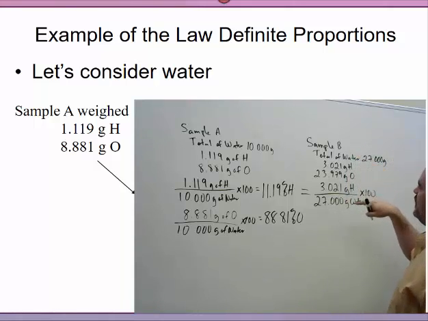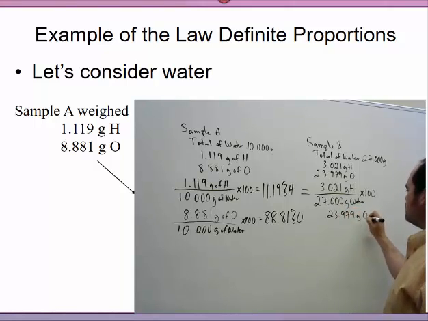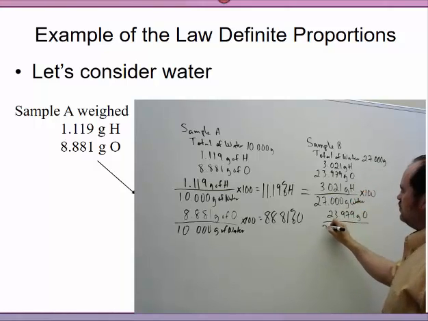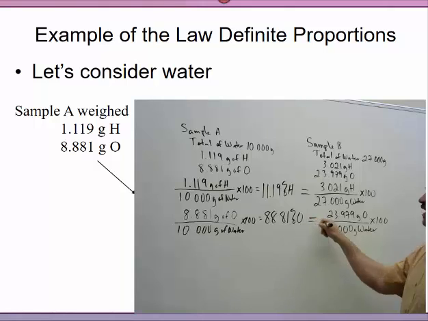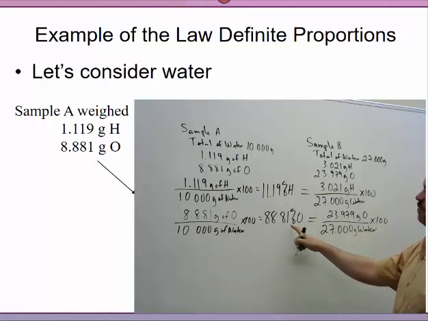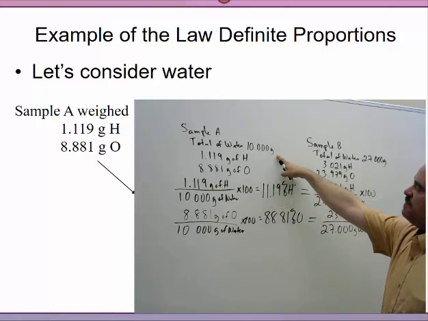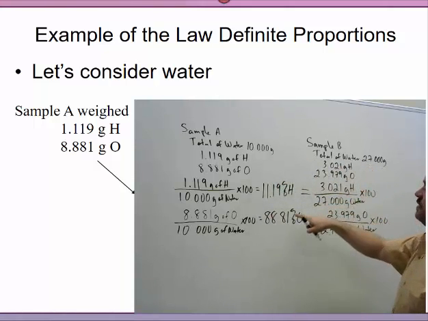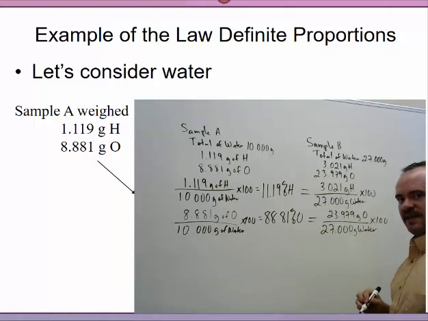Now I come over here to sample B. We have 23.979 grams of oxygen divided by the total 27 grams of water, times 100. What do you end up getting when you put it in your calculator? 88.81%. Notice here, oxygen is the same thing. It doesn't matter if it's 10 grams or 27 grams. The amount of oxygen it contains in both cases is exactly the same, 88.81%.